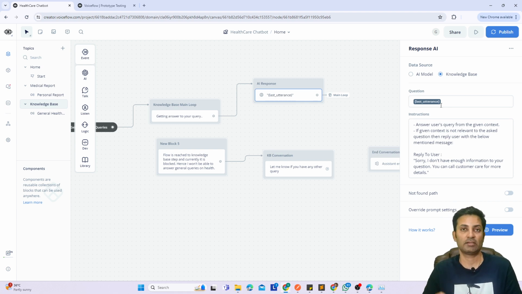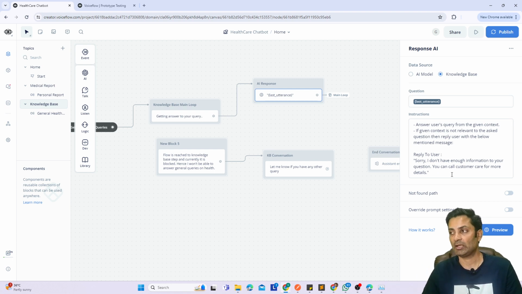I remember I asked, tell me the ways to prevent iron deficiency, right? That is what I asked initially, and it did not give me the answer. It said, sorry, I don't have enough information for your question. Then later I asked, okay, can you tell me what is lipid profile?